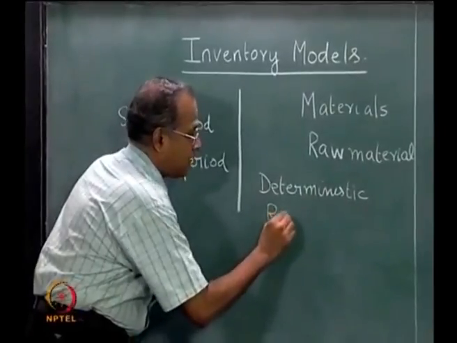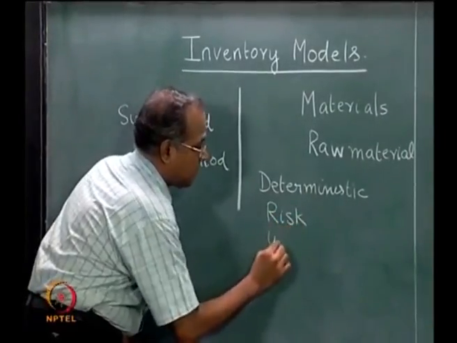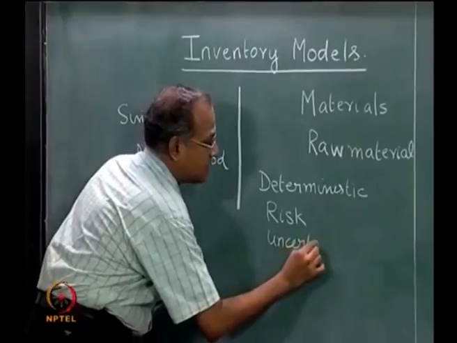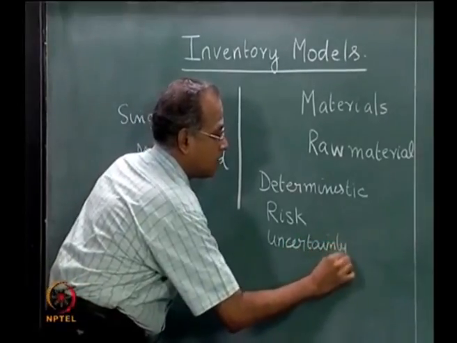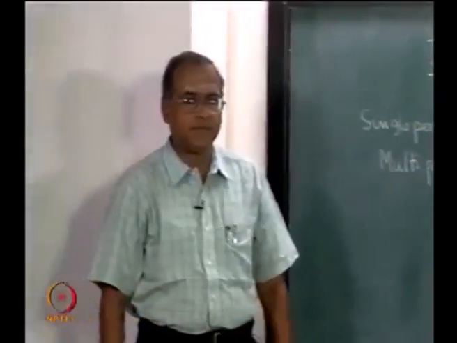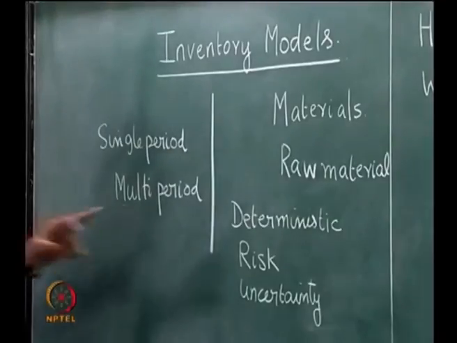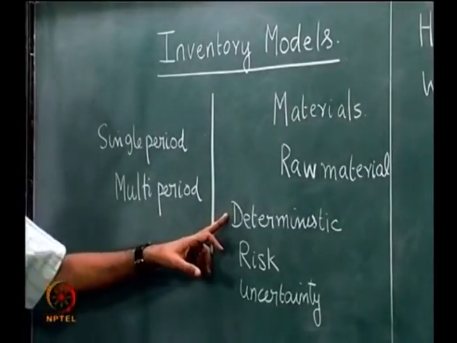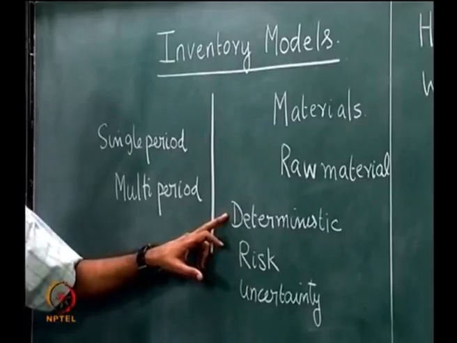One is called inventory under risk, the other is called inventory under uncertainty. Deterministic means the annual demand is known with certainty.